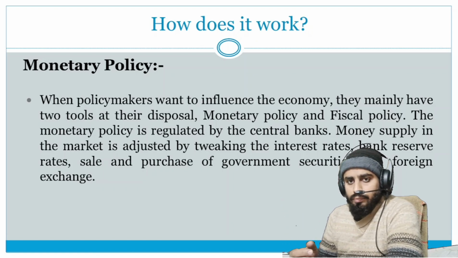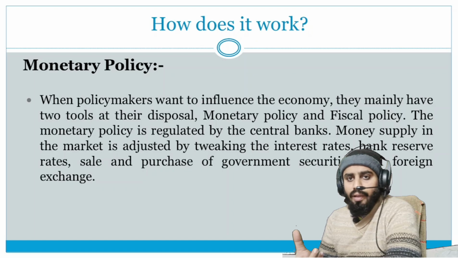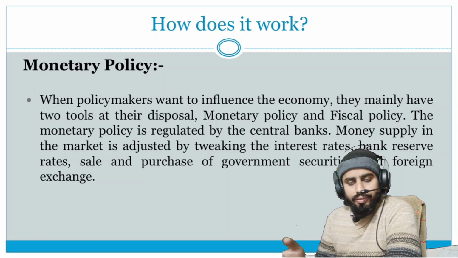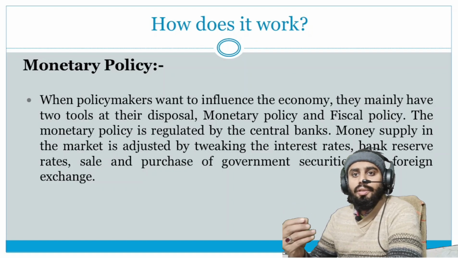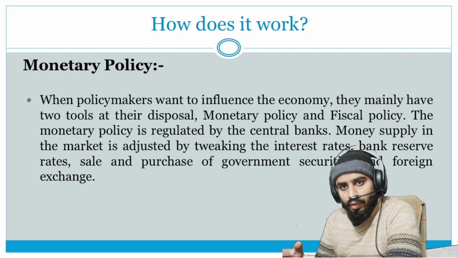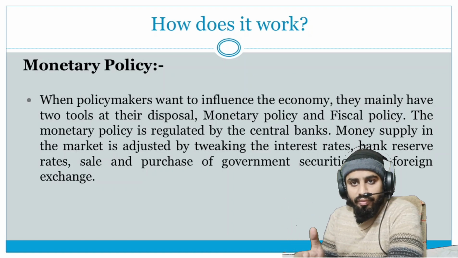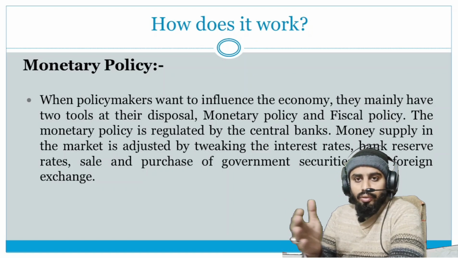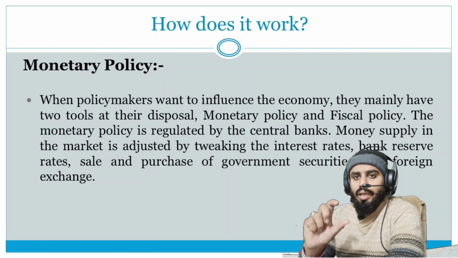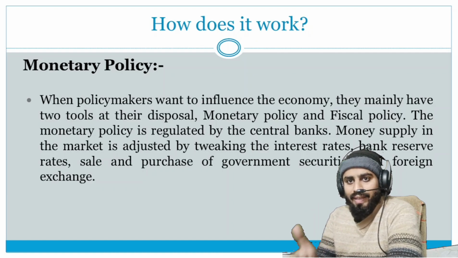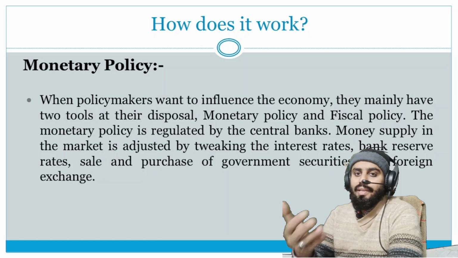Let's suppose the government wants to reduce the large circulation of money, note paper, in the country. How can we control it? The government, or rather the central bank, decides to increase the interest rate on savings. When they increase the interest rate on savings, people come to save and put their amount into the banks for interest, for profit. So it means the government takes action to control the circulation of money in the country. How? By increasing the interest rate.